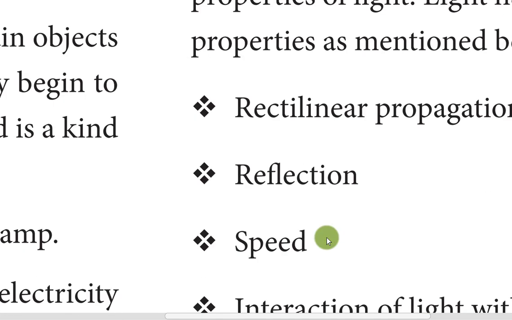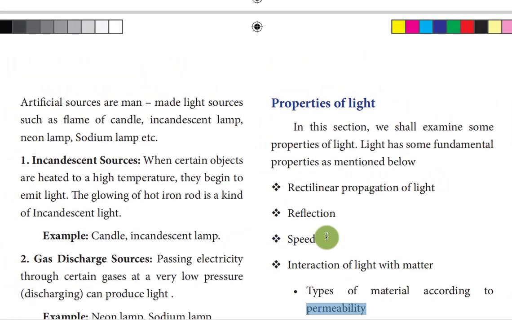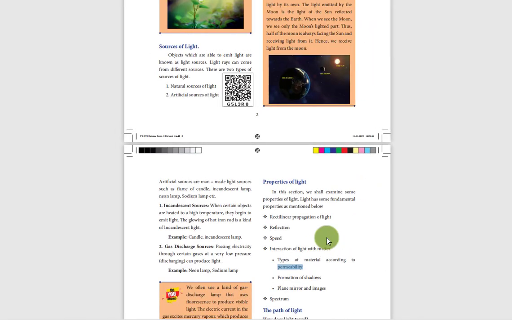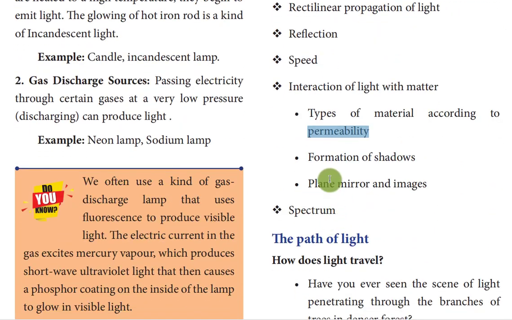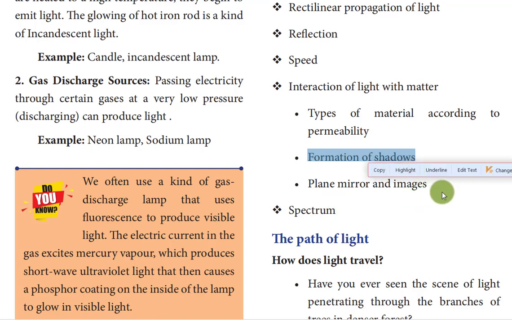Formation of shadows. The next one is the formation of shadows. When some object obstructs the path of the light, then a shadow will be formed. This is because light travels in a straight line path. Next one is the spectrum.